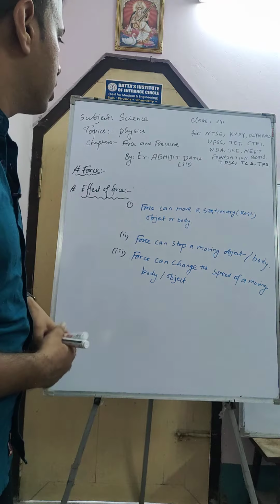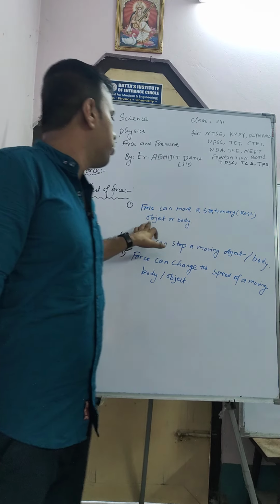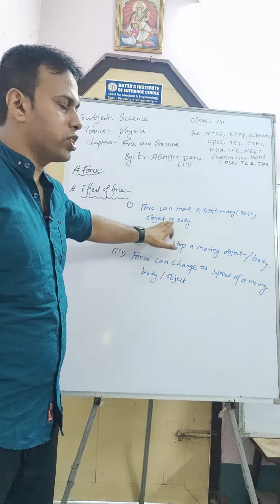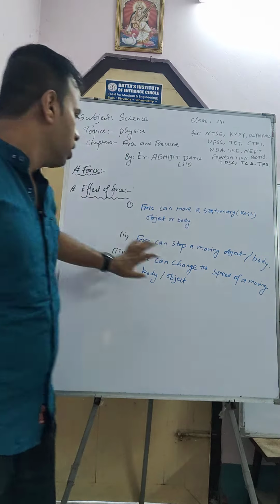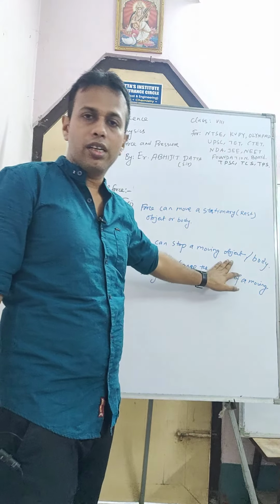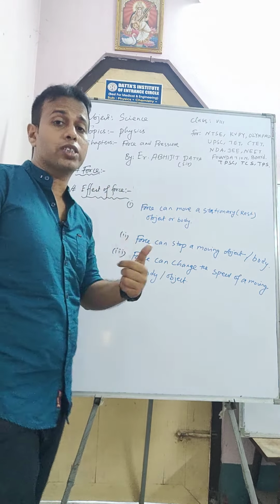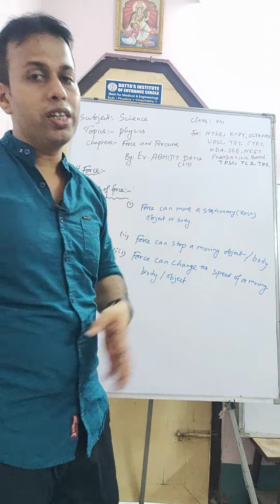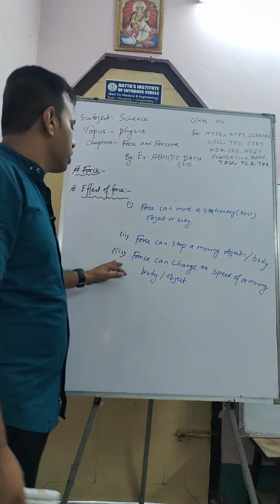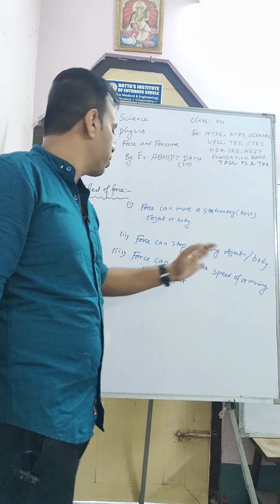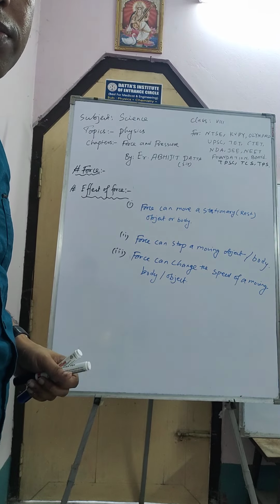So we have learned three effects. Force can change a stationary object or body, where stationary means rest and rest means stationary, both are the same. Force can stop a moving object, and I already gave one example: the driver applies the brakes when trying to stop a plane, car, train, whatever it may be. Or force can change the speed of a moving object or body.